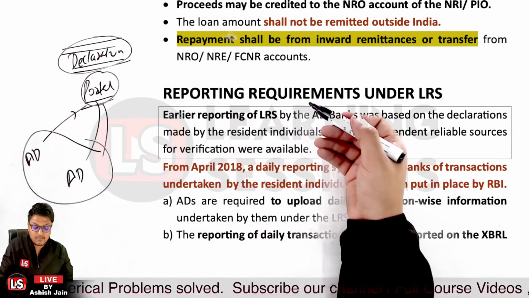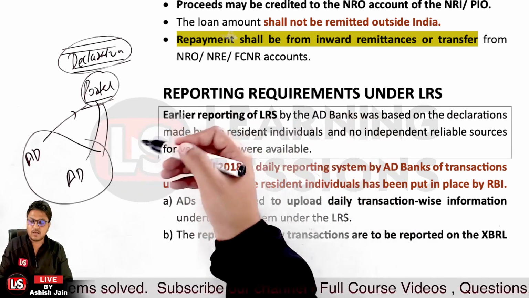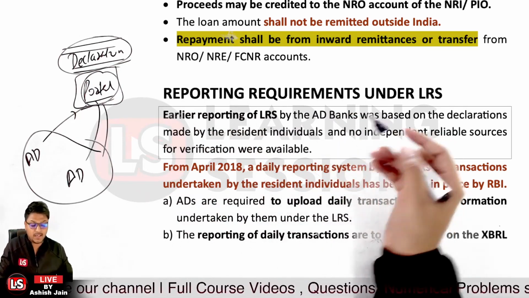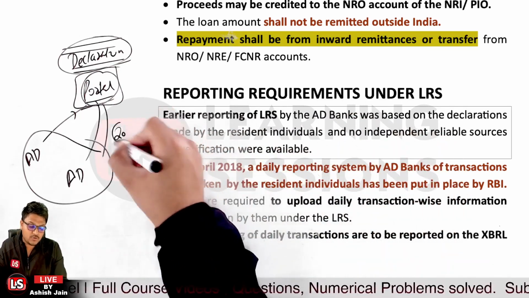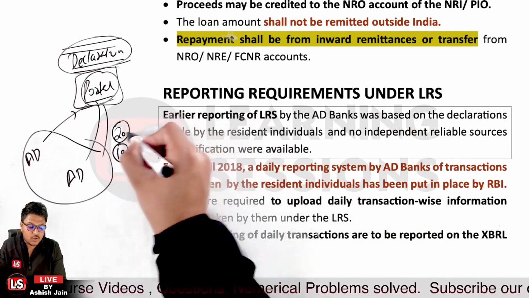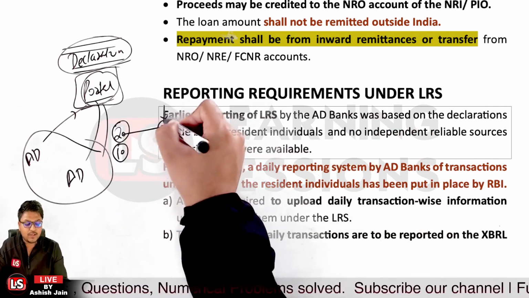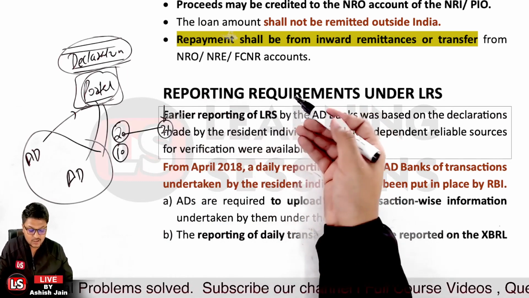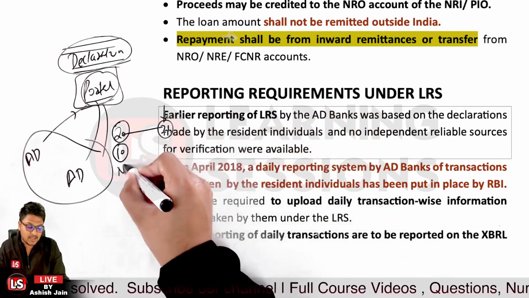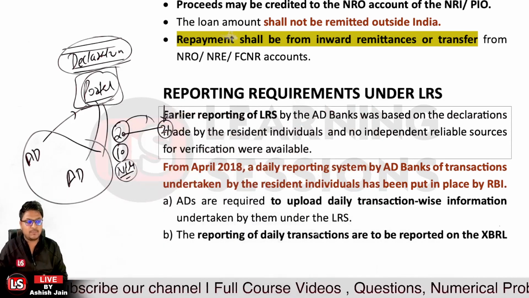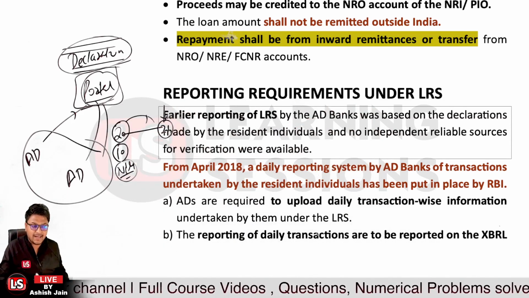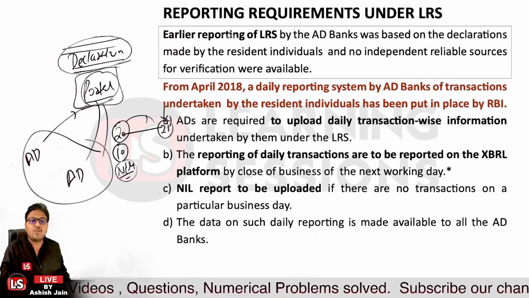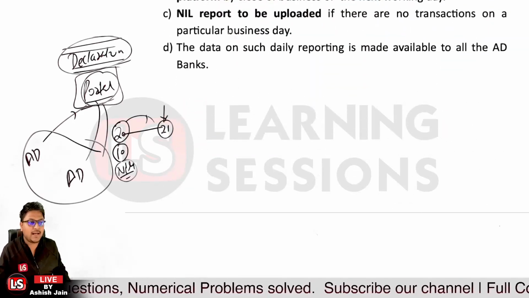Okay, so what is the main purpose? Whenever the declaration is obtained from the customer, it will be cross-checked against the portal data. And this data is to be submitted. Let's say today is the 20th, and I have 10 transactions. Those are to be reported by the day end of the 21st, that is the next day, on this portal. And further, even if I have no transactions, a nil report is to be submitted. And that is reported on the XBRL platform. Okay, and that is the case related to it.